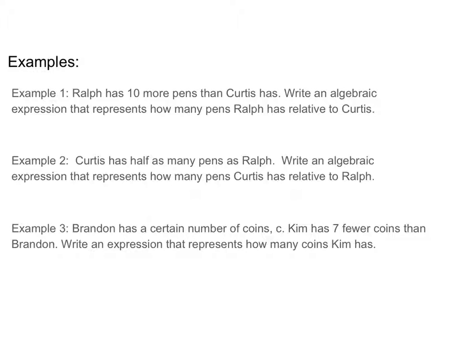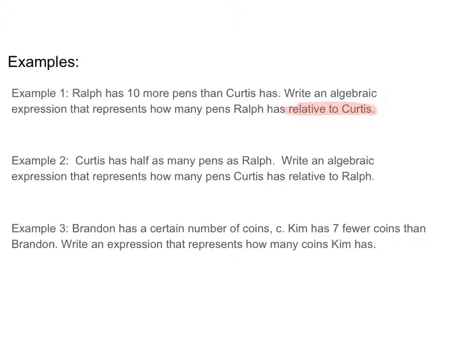All right, I want to do a few examples with you. These are some basic examples that we're going to start off with. Let's take a look at this first problem. Ralph has 10 more pens than Curtis has. Write an algebraic expression that represents how many pens Ralph has relative to Curtis. Now, this phrase here, relative to Curtis, is important because that represents our starting point.